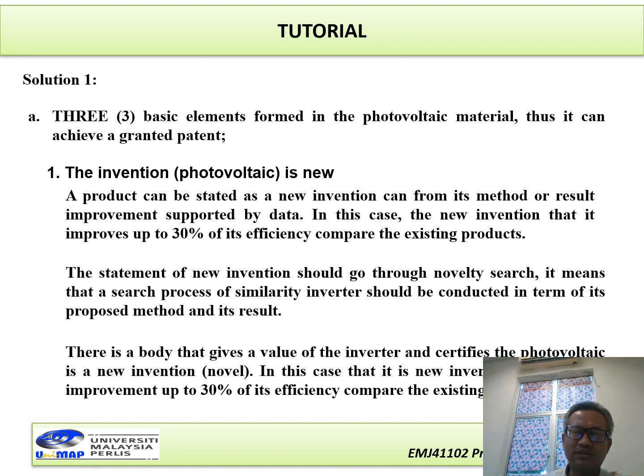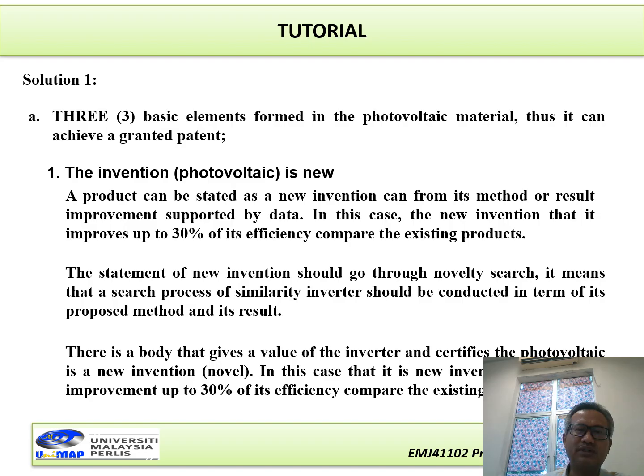Okay, the first question is discuss at least three basic elements that can show the product, the photovoltaic created by Mr. Tony, can be applied for a patent. Now, remember in here, the product that can be applied for a granted patent, the first, the product should be new. Now, we can see in here, the invention of photovoltaic is new.